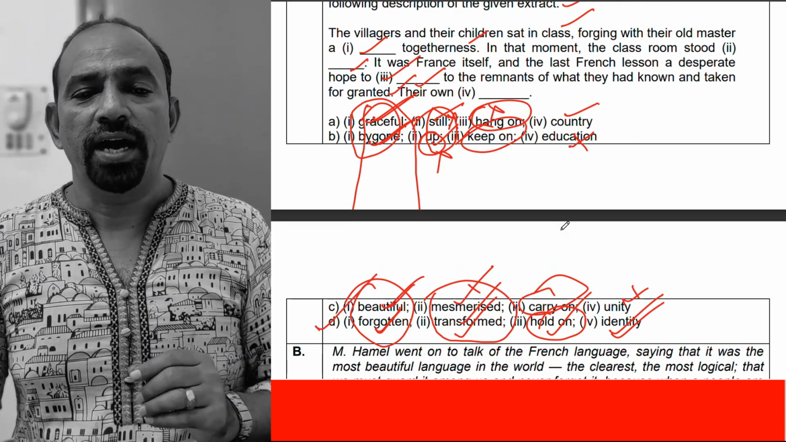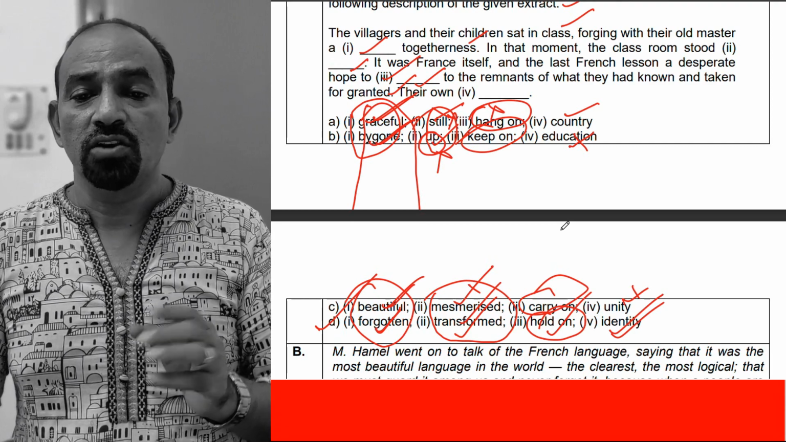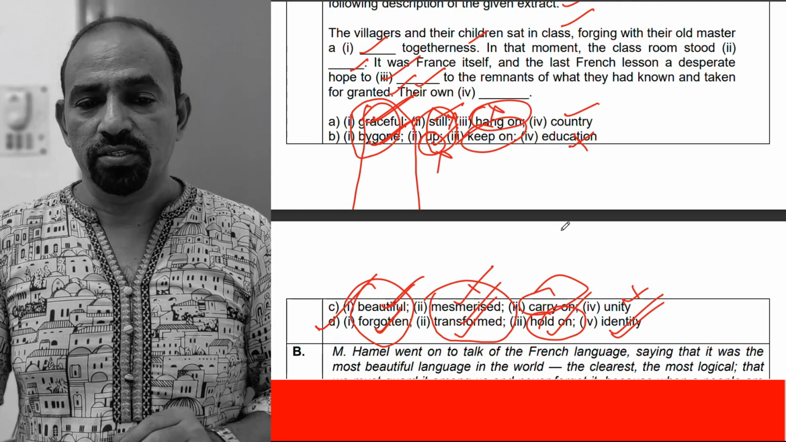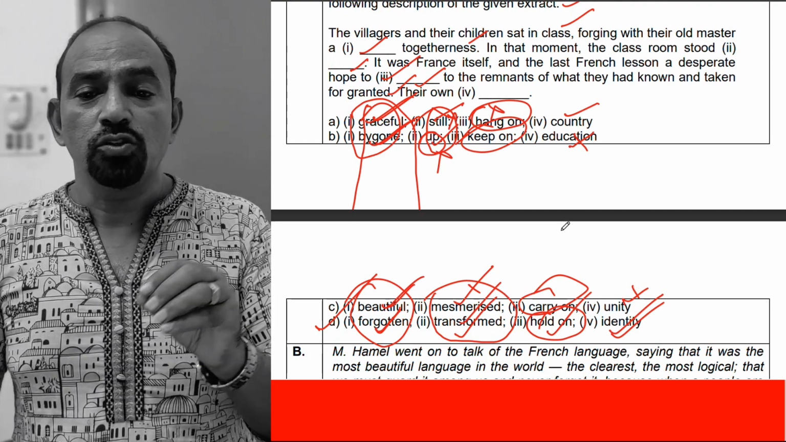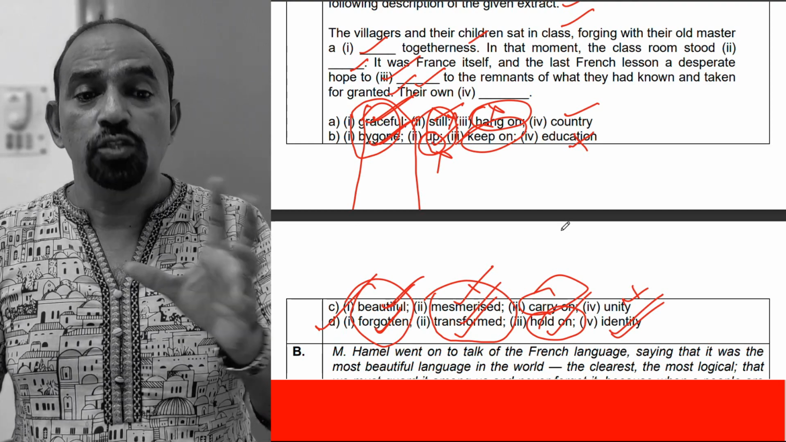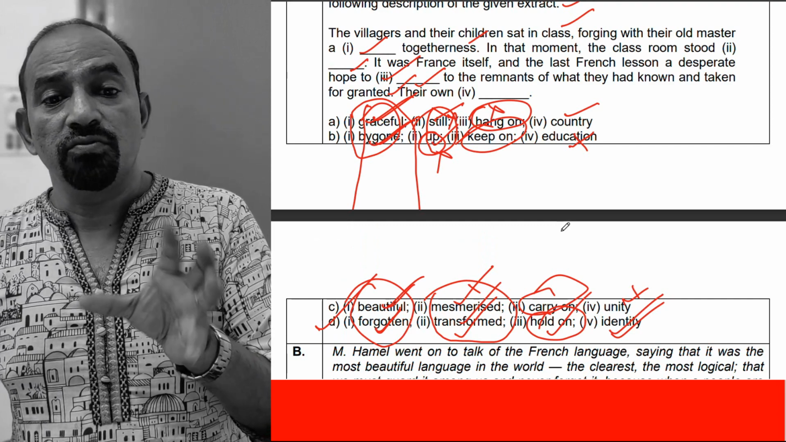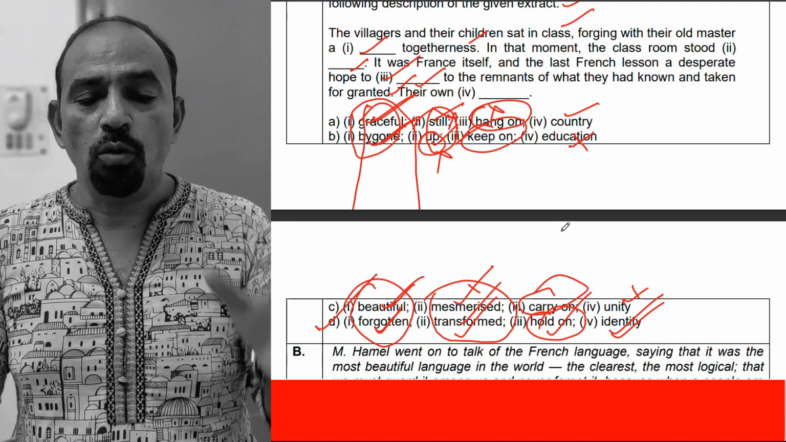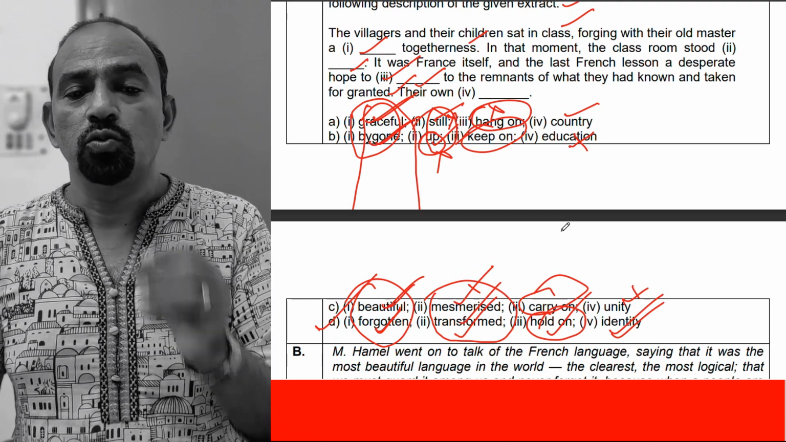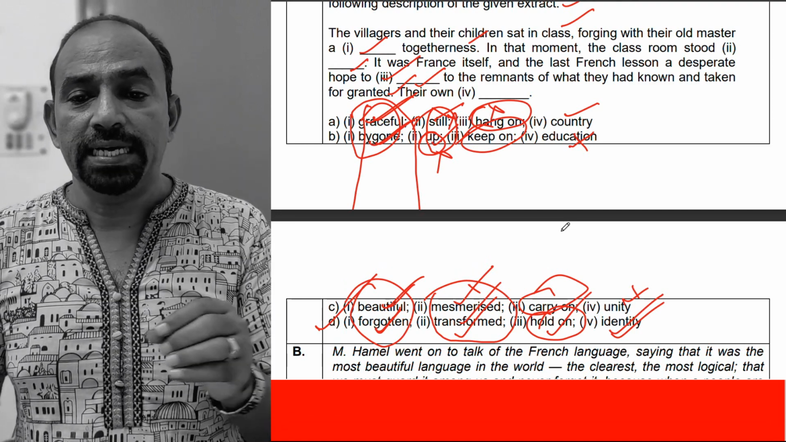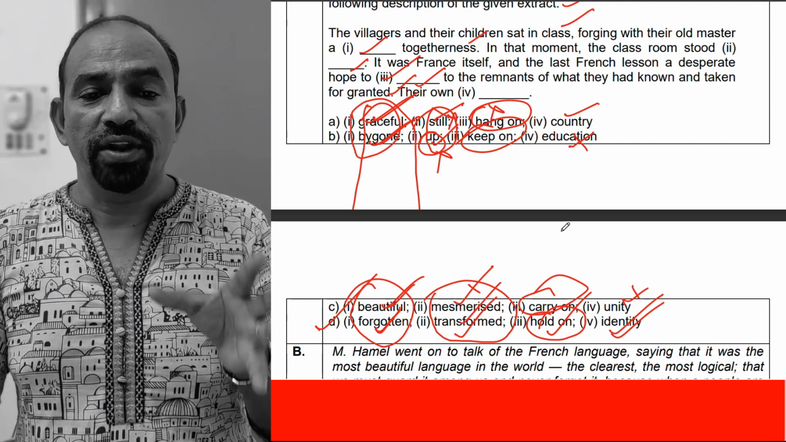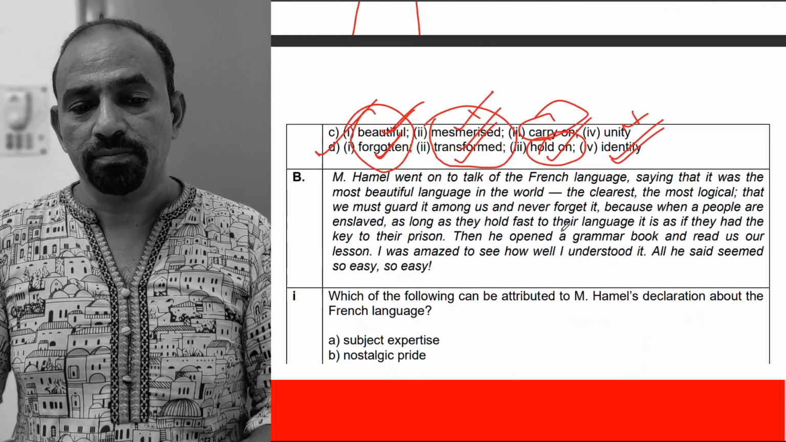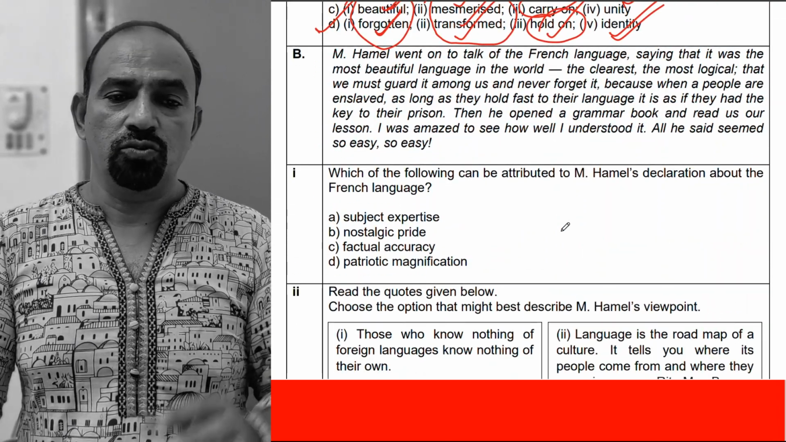The villagers and their children sat in class, forging with their old master a forgotten togetherness. In that moment, the classroom stood transformed. It was France itself, and the last French lesson, a desperate hope to hold on to the remnants of what they had known and taken for granted, their own identity. Look at the next question.